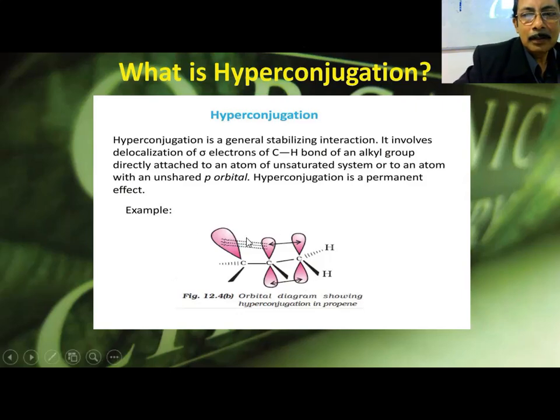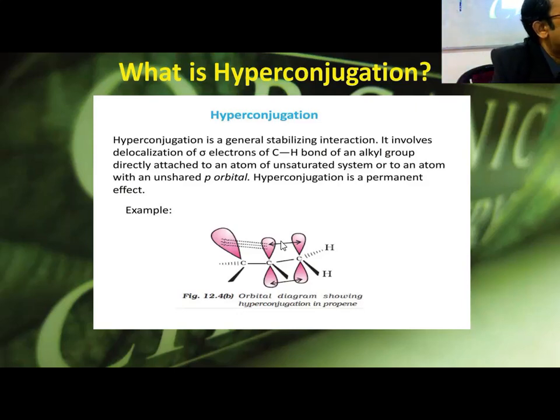This is a sigma bond, this is a pi bond, and in between sigma and pi there is a conjugation. So what is this? This is a C-H bond. CH3 means C and H, C and H, C and H. This CH3 and this double bond, the pi bond, have a conjugation between the two, which is called hyperconjugation. Sigma-pi conjugation is called hyperconjugation. Normally conjugation means pi-pi conjugation, and here it is sigma and pi, that's why we call it hyperconjugation. So what is the importance of this hyperconjugation?